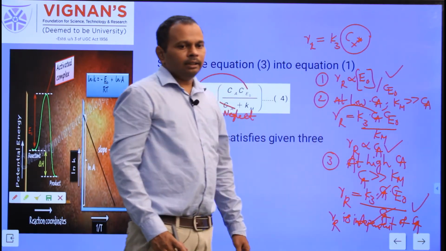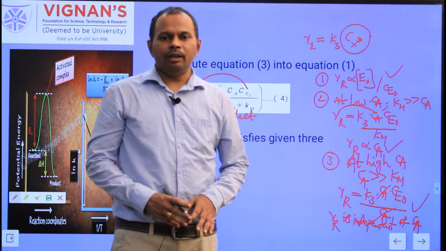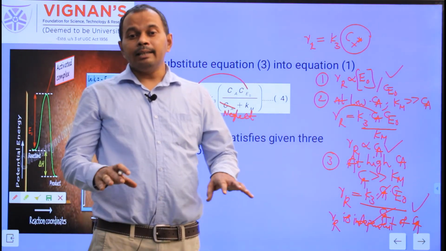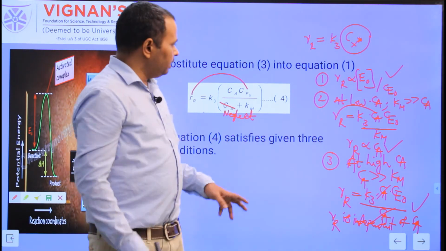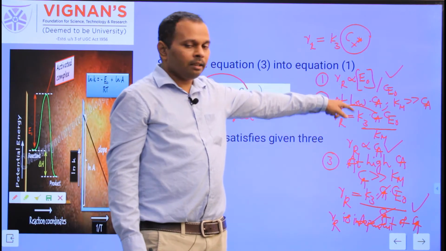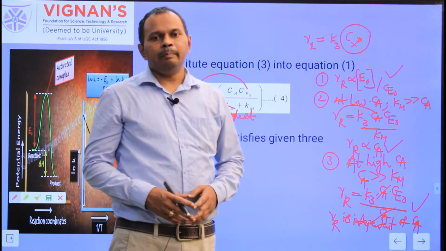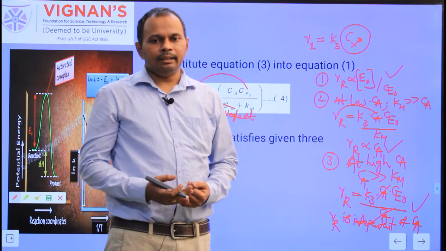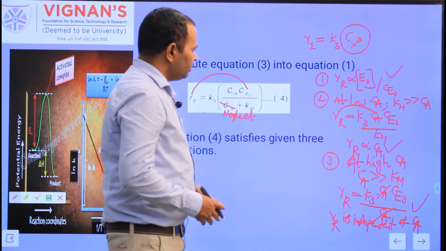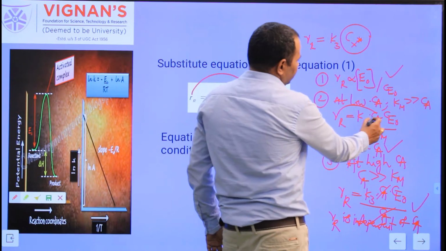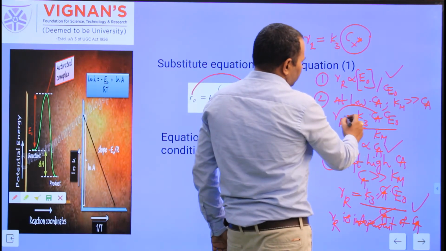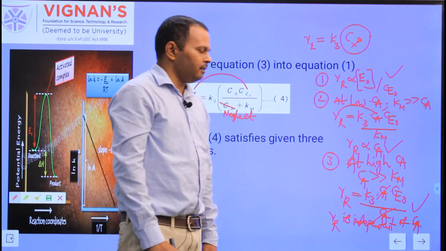So equation 4, which we got based on the assumed reaction mechanism, satisfies all three conditions. First, the rate of formation of R is directly proportional to the initial concentration of enzyme. Second, at low Ca compared to Km, we can neglect Ca, so R is equal to K3 Ca Ce0 by Km, directly proportional to Ca.